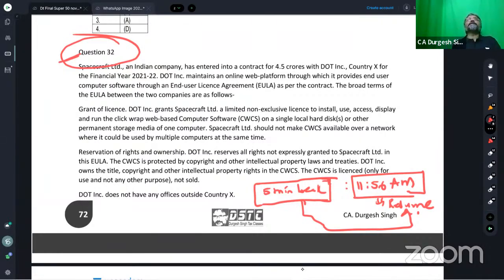So point number 1, students, is this. I am an author of a book which is published by Bharat Law House. So the original content belongs to me, and that content copyright I then transfer to Bharat Law House. Now the entire agreement is for the transfer of the copyright.